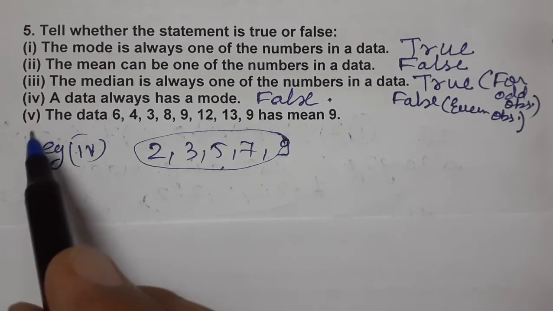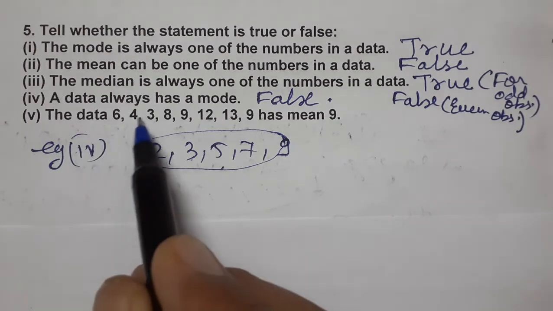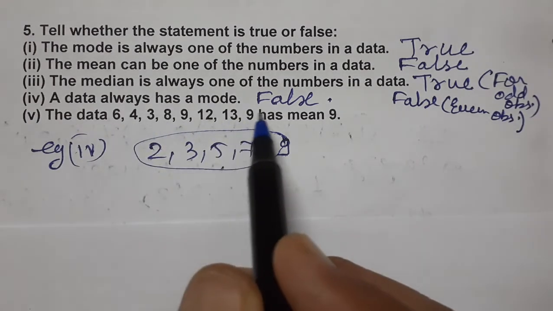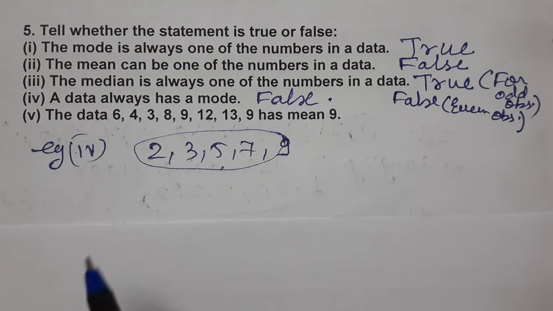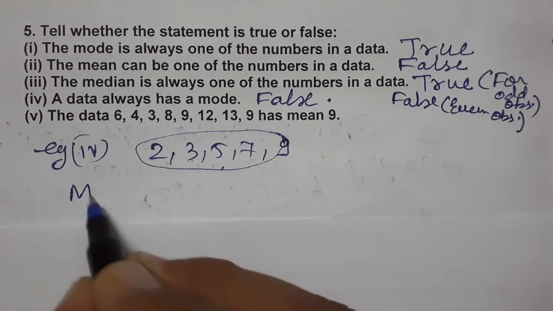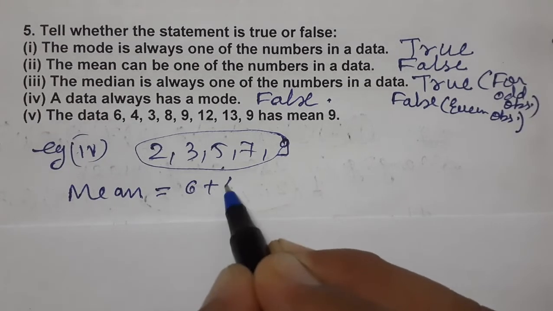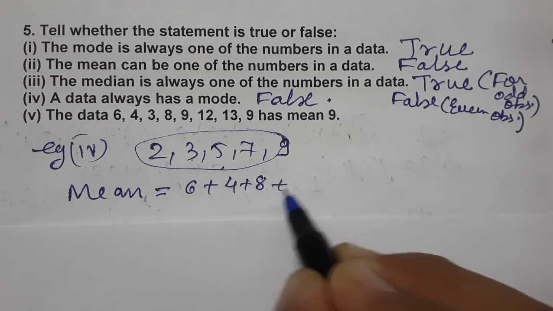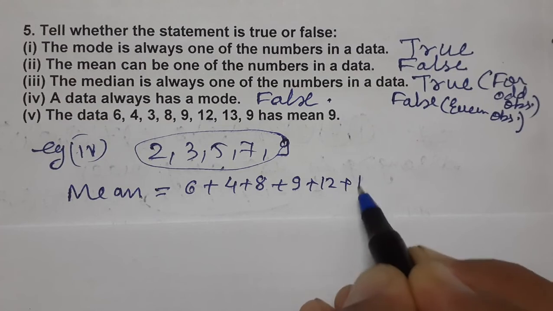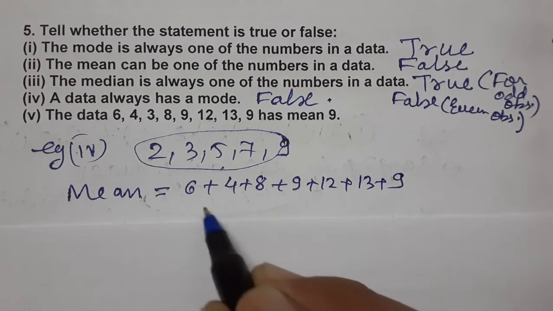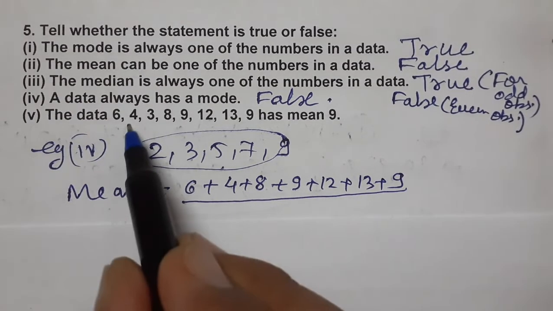Now the last part, the 5th one. The data 6, 4, 3, 8, 9, 12, 13, 9 has mean 9. So let's find out the mean. So what is mean? Sum of all observations by number of observations. So 6 plus 4 plus 3 plus 8 plus 9 plus 12 plus 13 plus 9. Let's see whether we'll get the mean as 9 or not.